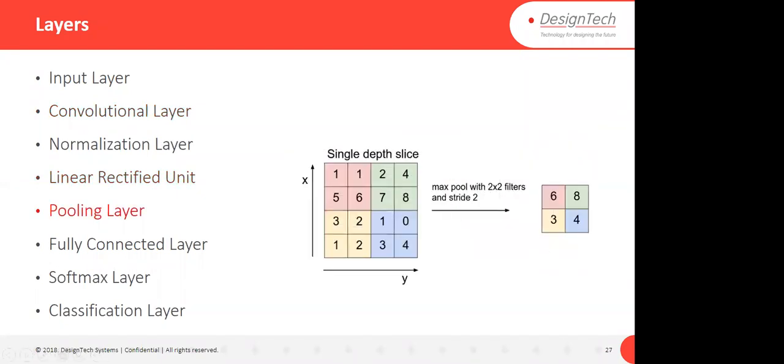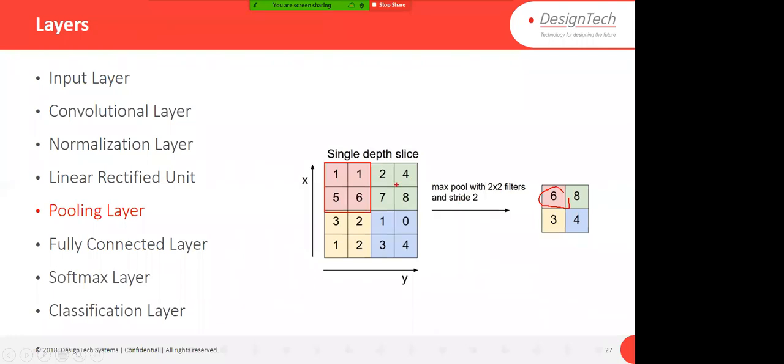Pooling layer is a downsampling of the features. Like you see that right now the total number of features is 12 in this case, right? 4 into 4, that is 12. Sorry, 16 features are available. But I don't want all those 16 features to go to the next layer. So what we can do is a downsampling of that. Here you see that the filter size of this pooling layer is 2 into 2. In this case, first of all, it will be applied here. And if I am using a max pooling layer, it will take the max value and it will be assigned here, like this, 6.